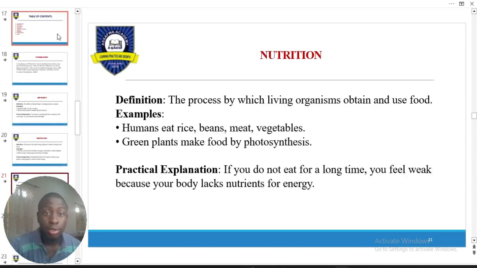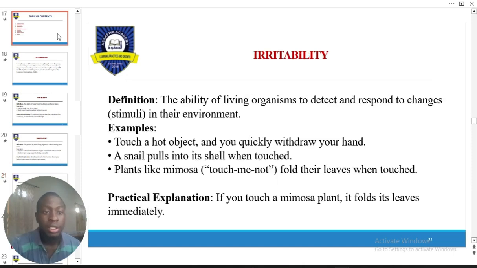All right. Nutrition. Nutrition is not all about eating. Do you get it? It's not all about eating. It's also about your body making use of the nutrients that you've taken in. Do you understand? You break down the food and your body absorbs the necessary nutrients from this food.